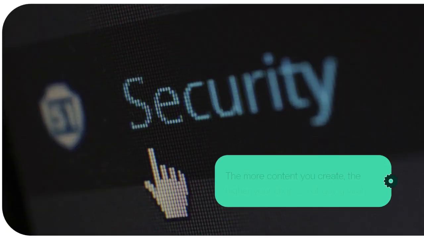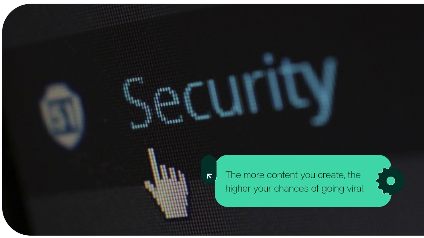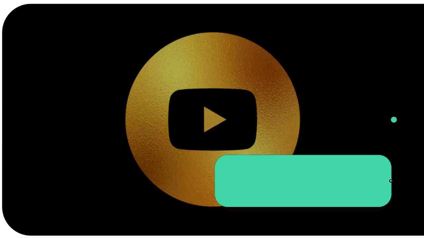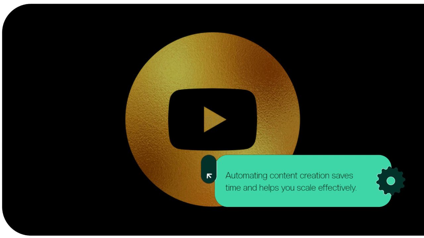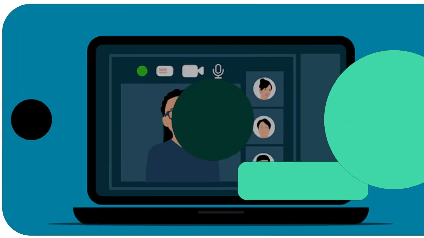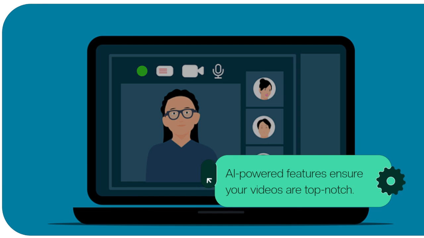The more content you create, the higher your chances of going viral. Automating content creation saves time and helps you scale effectively. AI-powered features ensure your videos are top-notch.